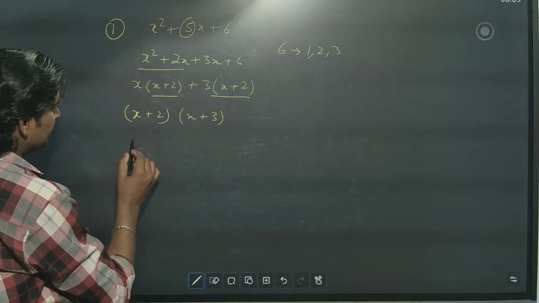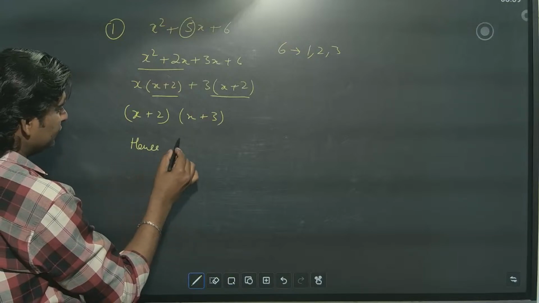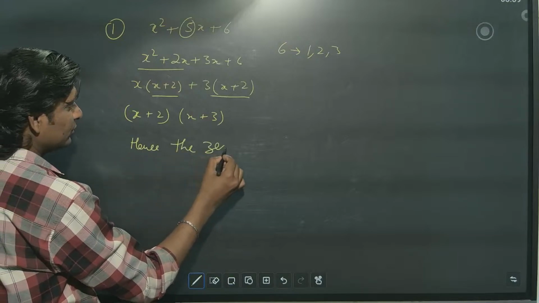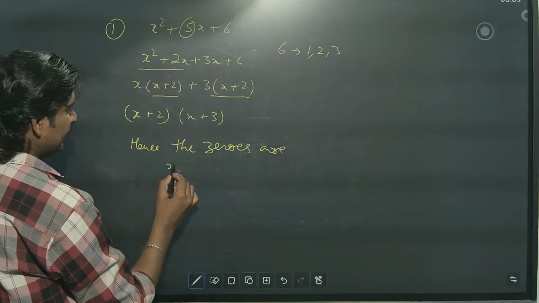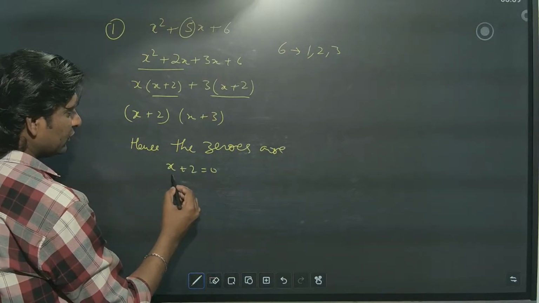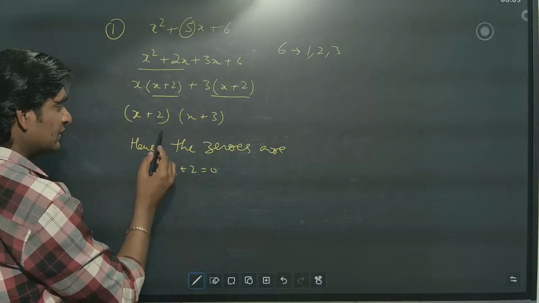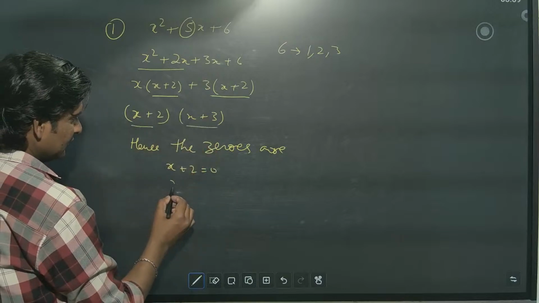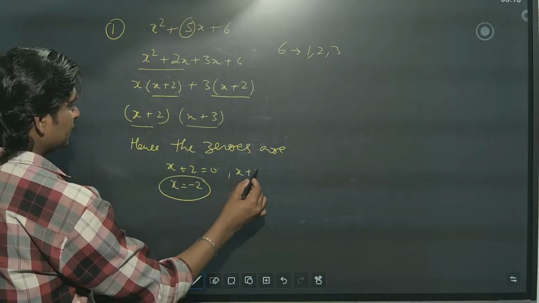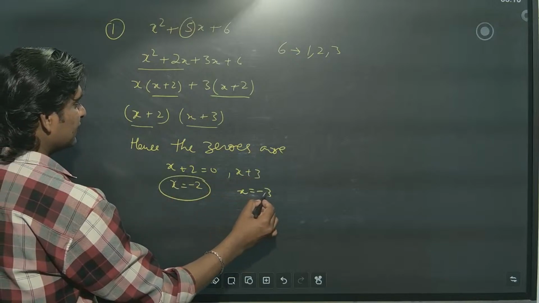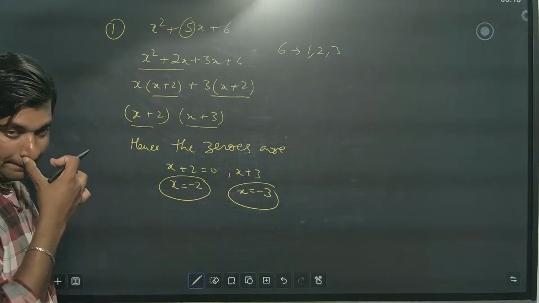After that, you are finding the zeros now. So you write, hence the zeros are, x plus 2 equal to 0, because they are zeros. So x is equal to minus 2 is one zero. And x plus 3, that is, x is equal to minus 3 is the other zero.